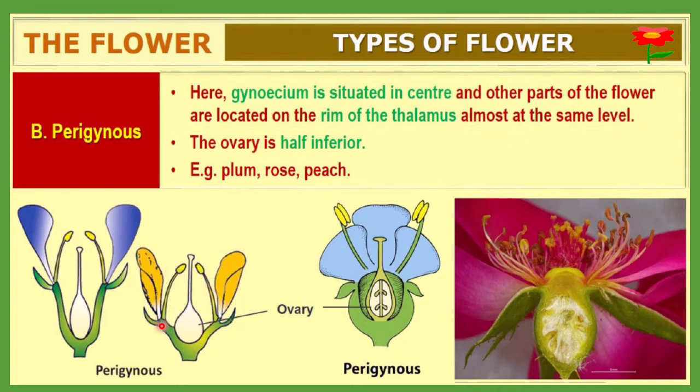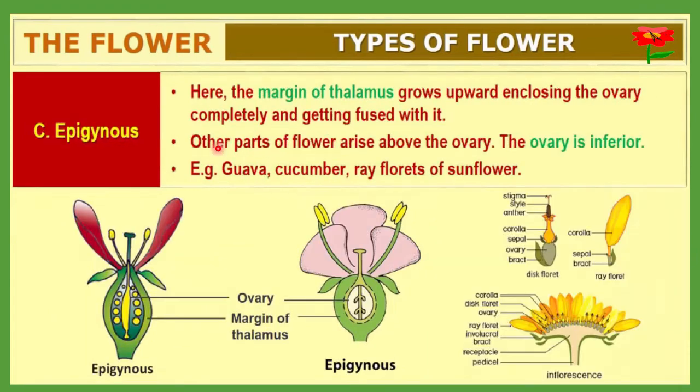Here you can see that all structures are on the same level. And the ovary will be half inferior. Such an ovary, which is not on the upper side or on the lower side, is considered half inferior. Examples include plum, rose, and peach. You must remember these examples. In which plants will this perigynous type of flower be observed? Plum, rose, and peach, in which you will observe a half inferior ovary.